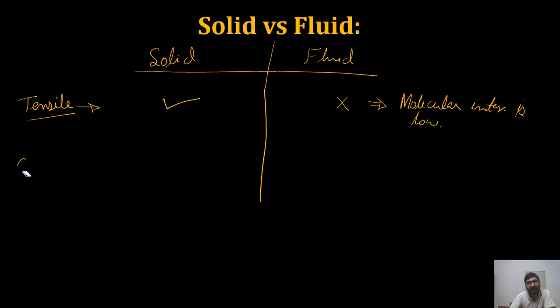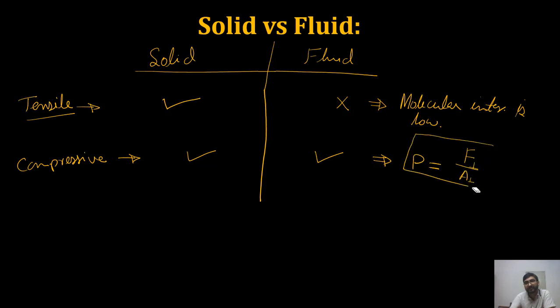Second, compressive load. So in case of compressive load, solid will resist compressive load, fluid will also resist, and we'll call it a pressure, right? That compressive load, if we divide it by normal area, then it will be pressure.